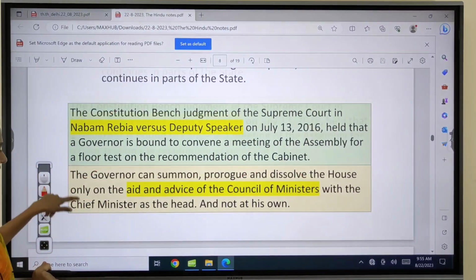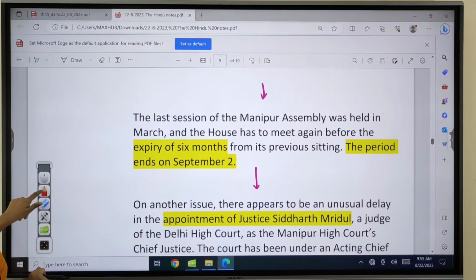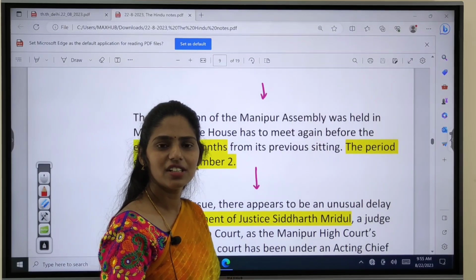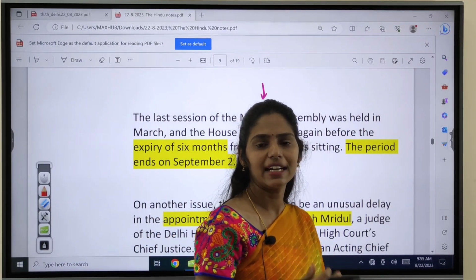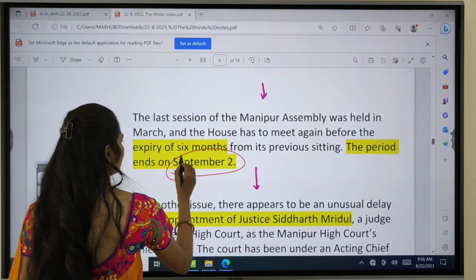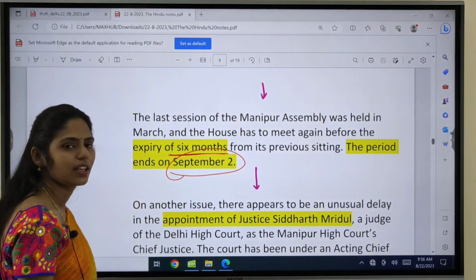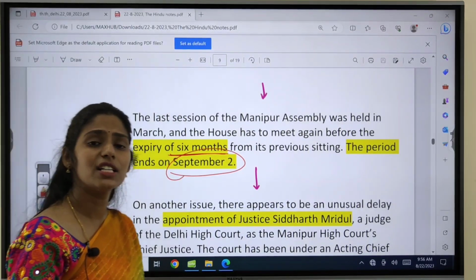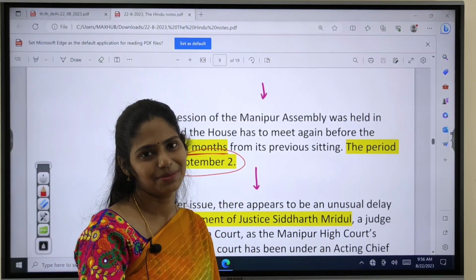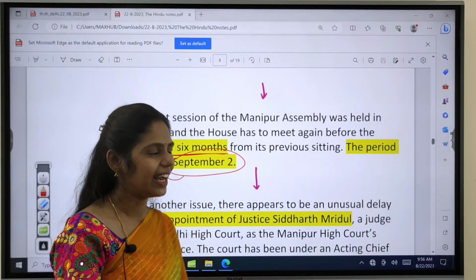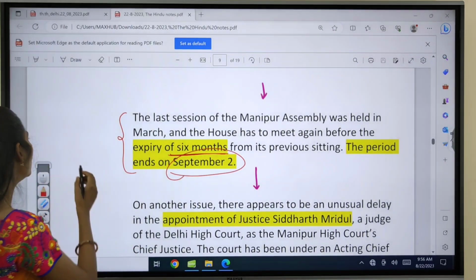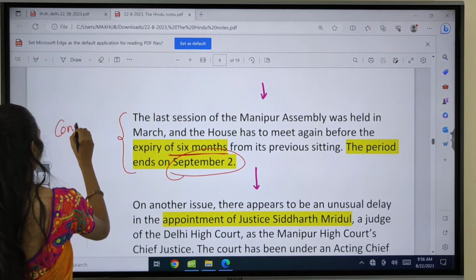No, right? If you see, one more important problem here is that the last session in Manipur was conducted in the month of March, and by September 2nd, 6 months are going to end. In our constitution there is a provision that a session should be conducted within 6 months. That means if a session is not conducted by September 2nd, it is a constitutional breakdown.